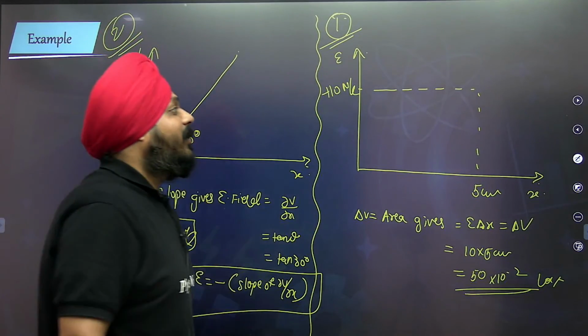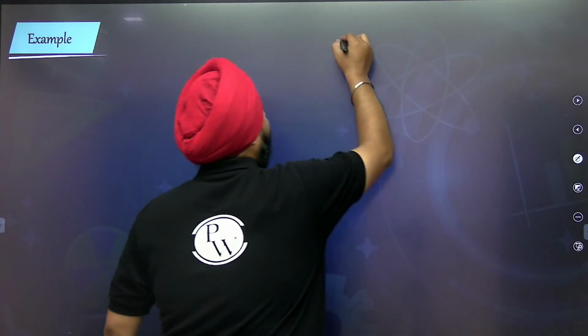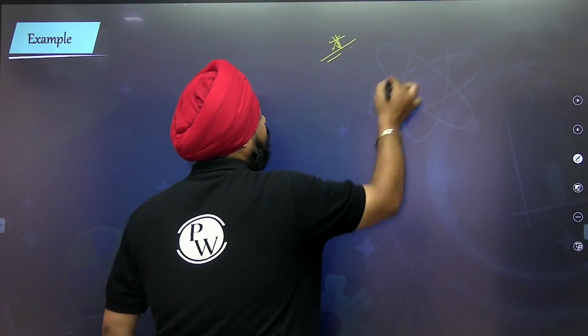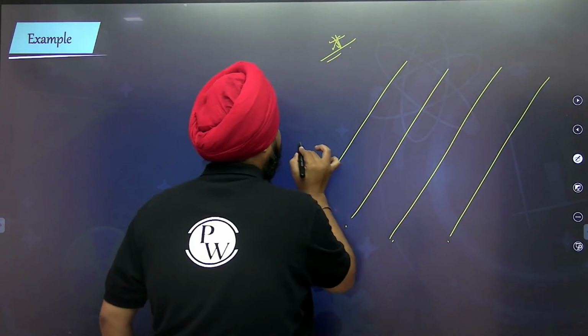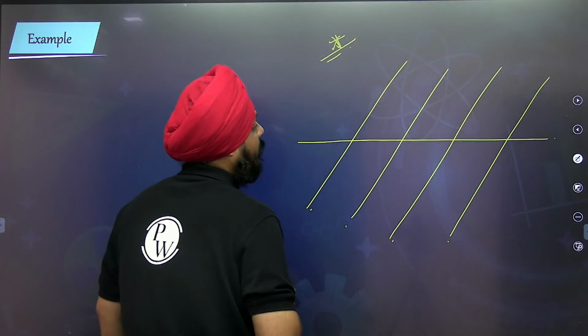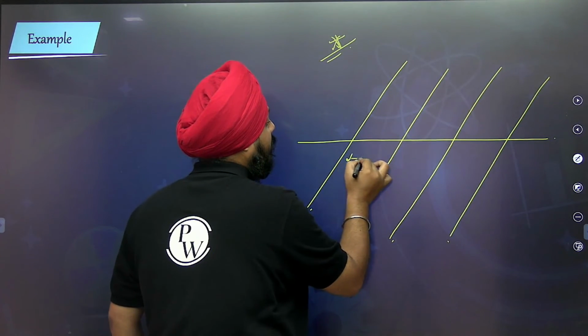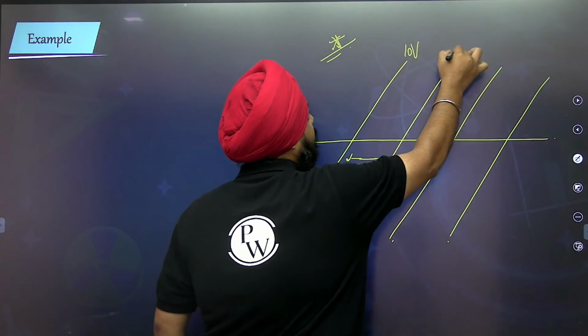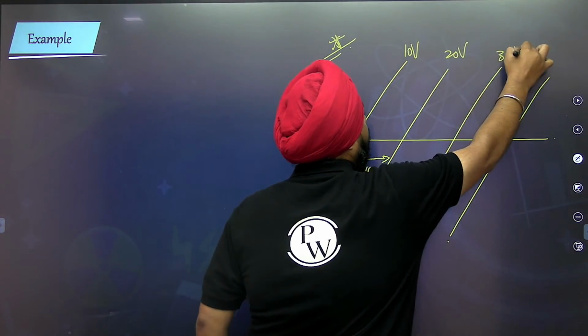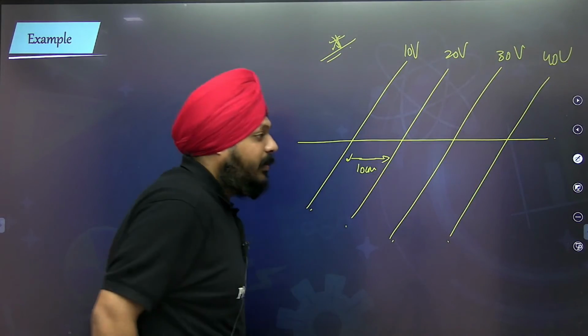Now another thing that comes up is a variety of the question. This distance is 10 centimeter, this is 10 volt, this is 20 volt, 30 volt, 40 volt.